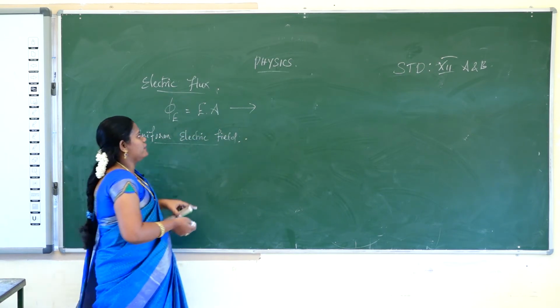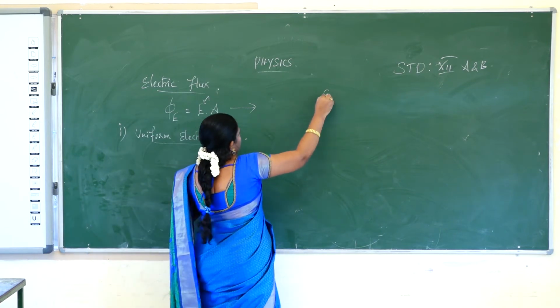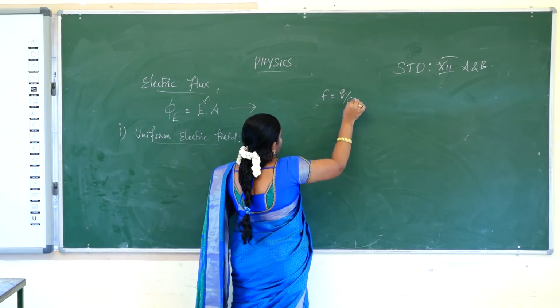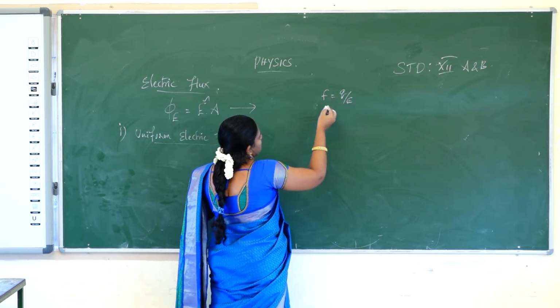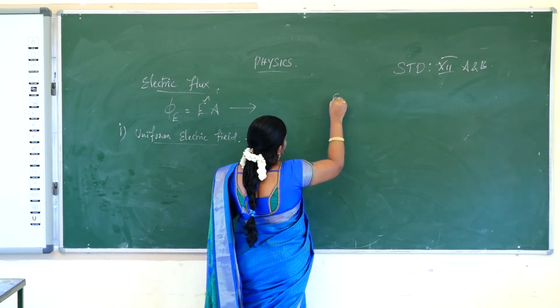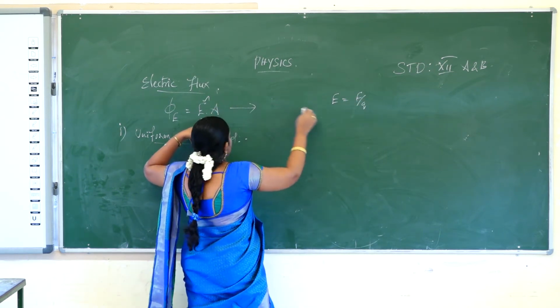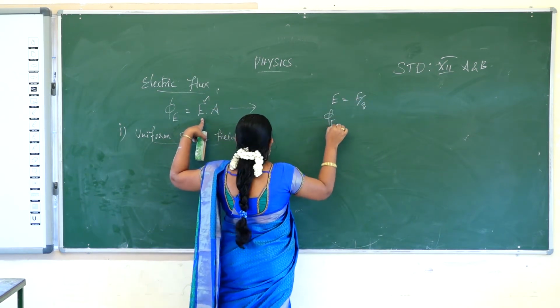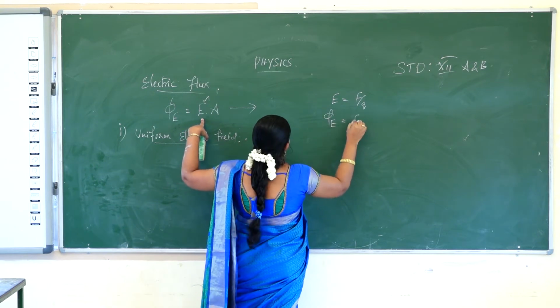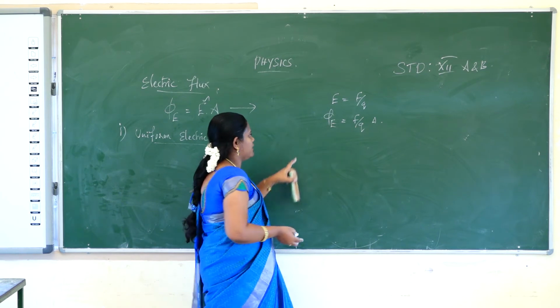The unit of electric flux: what's the formula for E? Electric field E is equal to F by Q, force per unit charge. So substitute E, phi is equal to F by Q into A. How will you calculate the unit of electric flux?